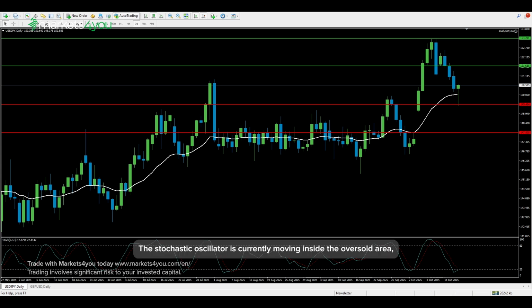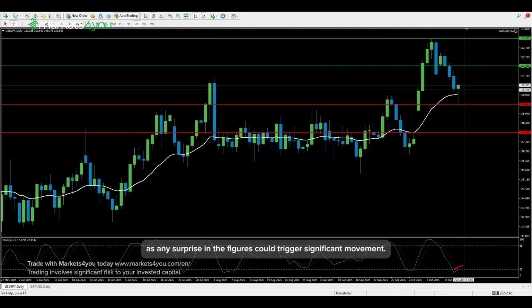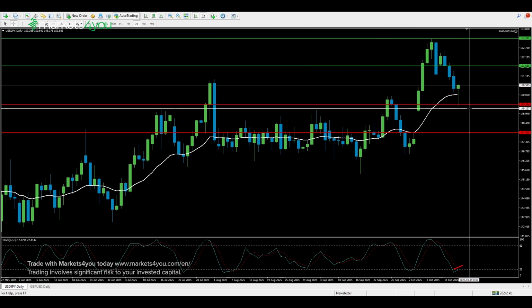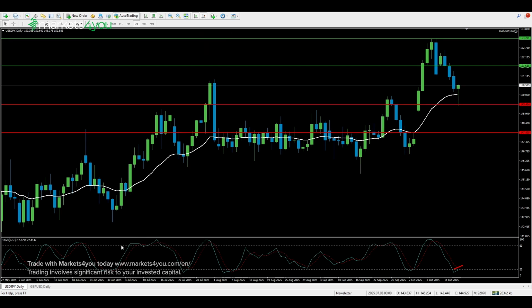The stochastic oscillator is currently moving inside the oversold area, suggesting potential for a bounce from current levels if buyers step in. Thursday's Japanese inflation data will be closely watched, as any surprise in the figures could trigger significant movement. The 149.46 support level will be particularly important to monitor, as a break below could accelerate downside movement toward 147.84.